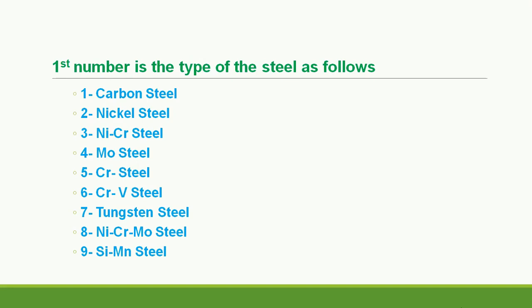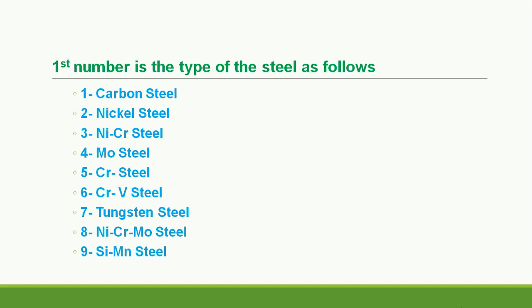If the number is 2, then it is a nickel steel, which has nickel as its alloying element. Then if it is 3, it is a nickel chromium steel, and nickel and chromium are the main alloying elements in it. Then if the first digit is 4, it is molybdenum steel. If it is 5, it is chromium steel, which has chromium as its main alloying element apart from carbon.